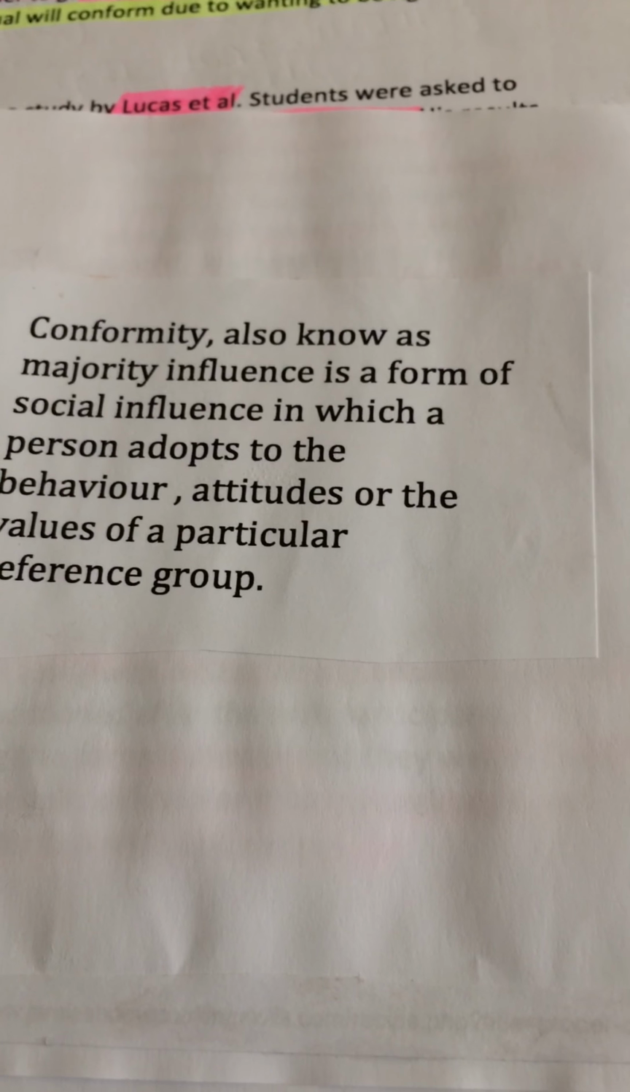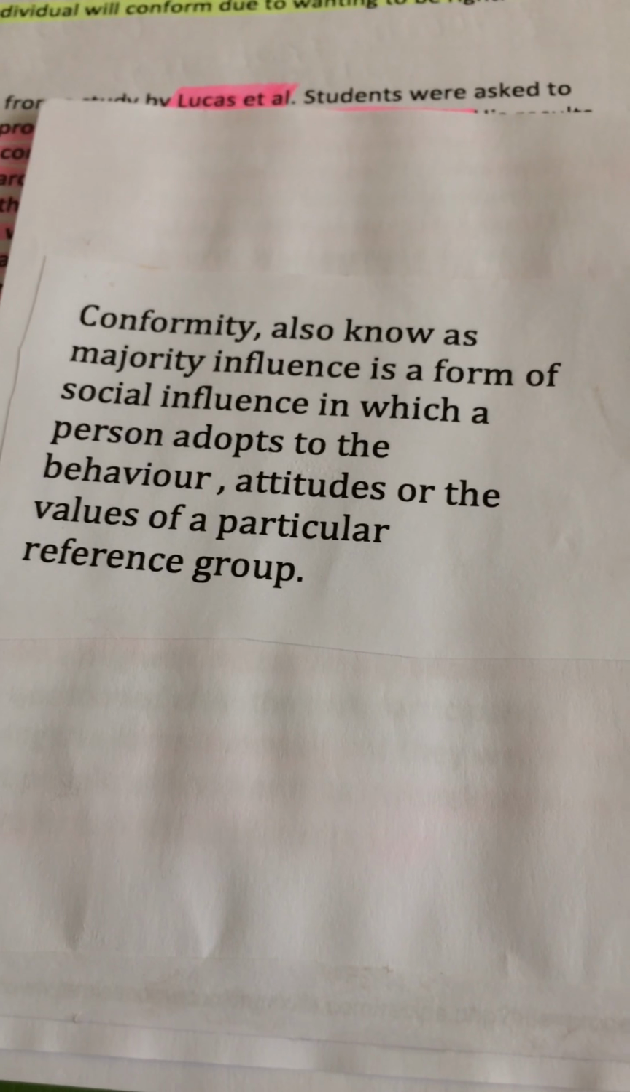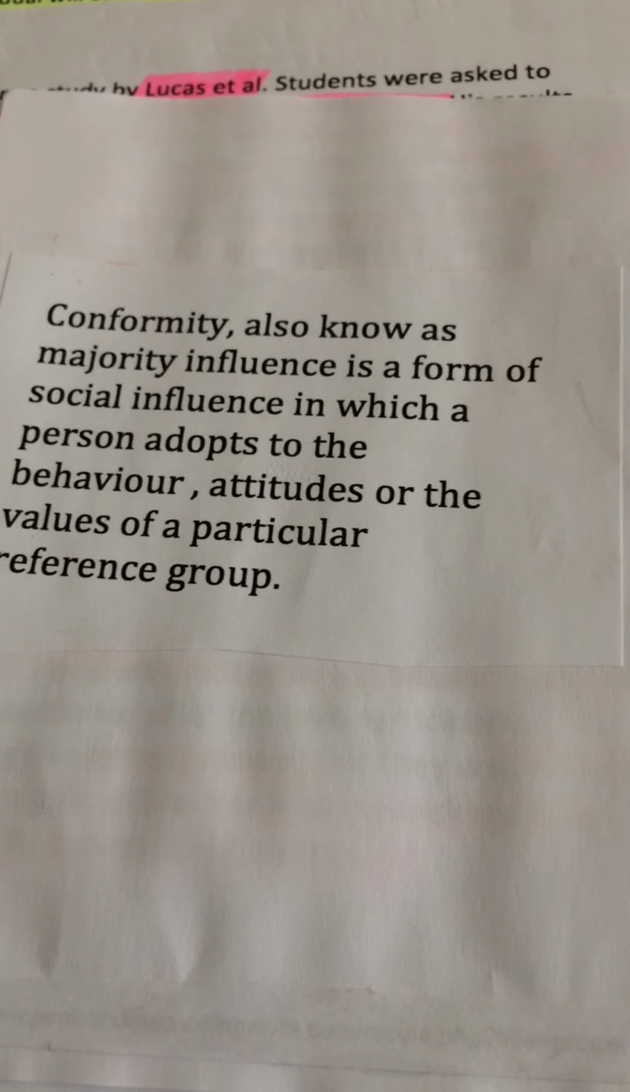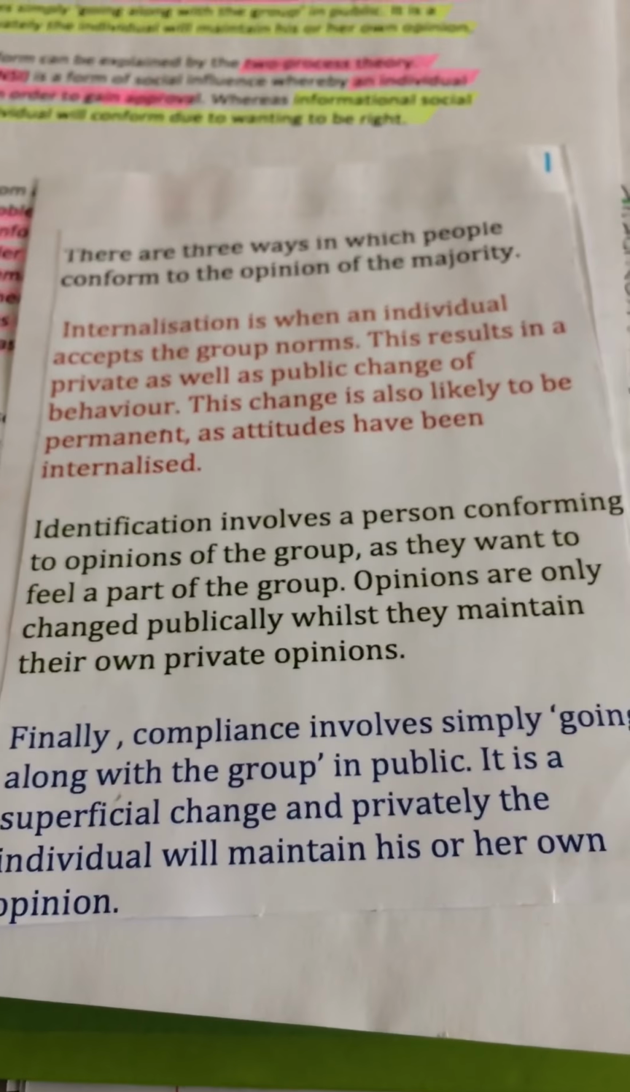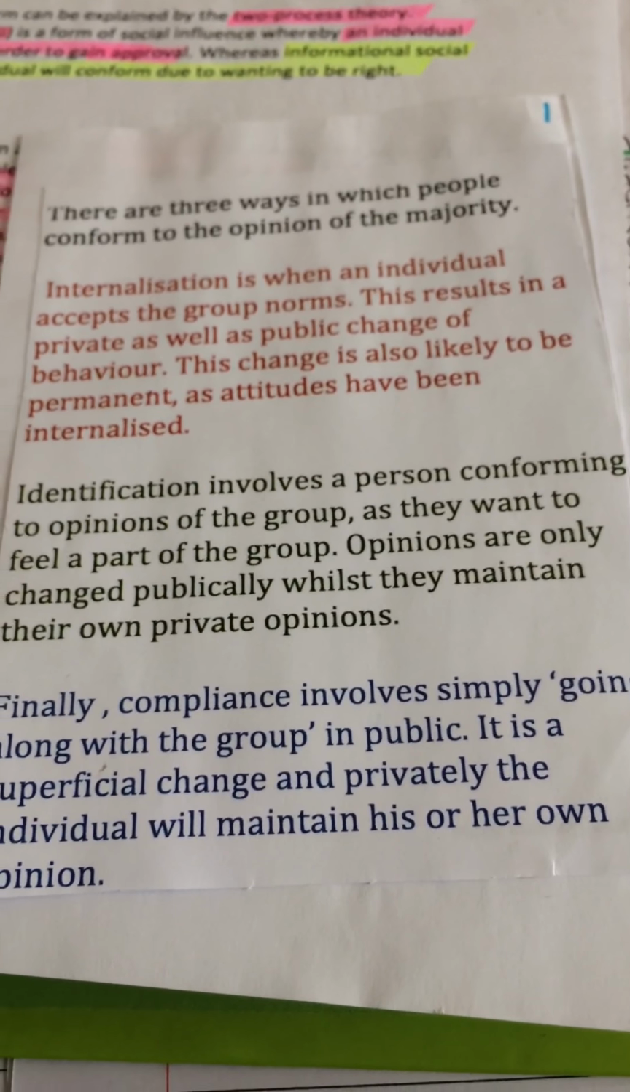Conformity, also known as majority influence, is a form of social influence in which a person adopts the behavior, attitudes and values of a particular reference group. There are three ways in which people conform to the opinion of the majority.